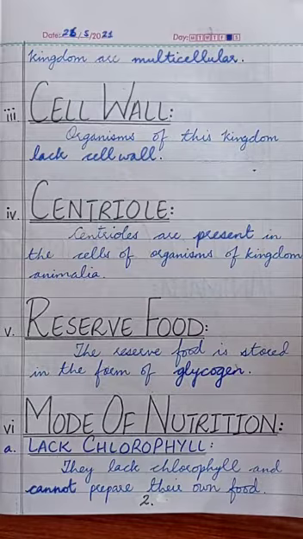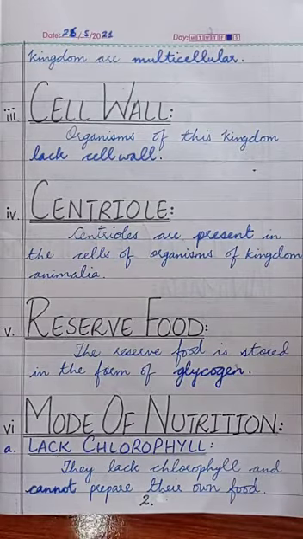The third characteristic of animals is their cell wall. In the previous topic, kingdom Plantae, we saw that all the plants are composed of cells which have the outermost boundary, that is cell wall. Now in animals, the cell wall is absent. The cell does not contain an outermost boundary that is cell wall, but the outermost boundary of the animal cell is the cell membrane.